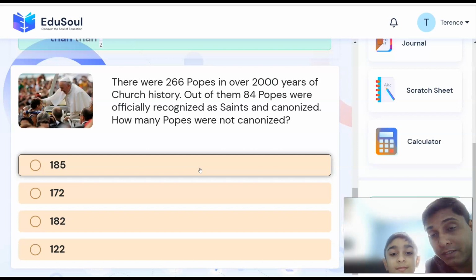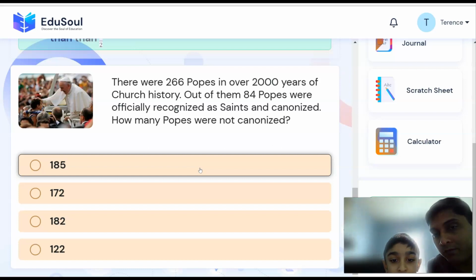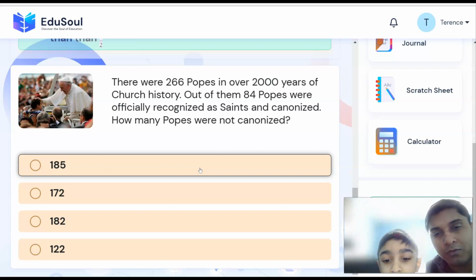Now, how many popes were in the church altogether? 266. After the church started, in 2000 years there were 266 popes. Now, out of that, only some popes were canonized as saints. How many of them were canonized? 84. Now, what do you think about this problem? The question says, how many popes were not canonized? So what should you do? Add or subtract? Subtract what number from what number? 266 and 84. So you have to subtract 84 from 266.